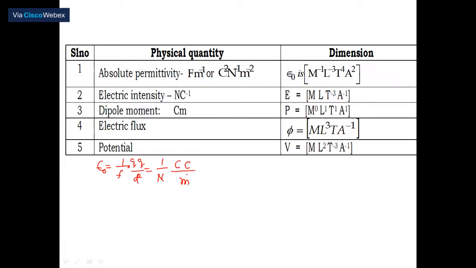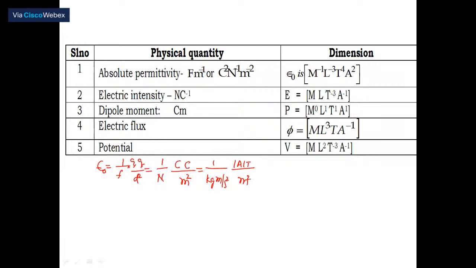Therefore, meter square. Newton, you know, is kg meter per second square. Therefore, 1 upon kg, and this is meter per second square. Then Coulomb is nothing but 1 ampere into 1 second, time. So I can call this A into T divided by meter square.